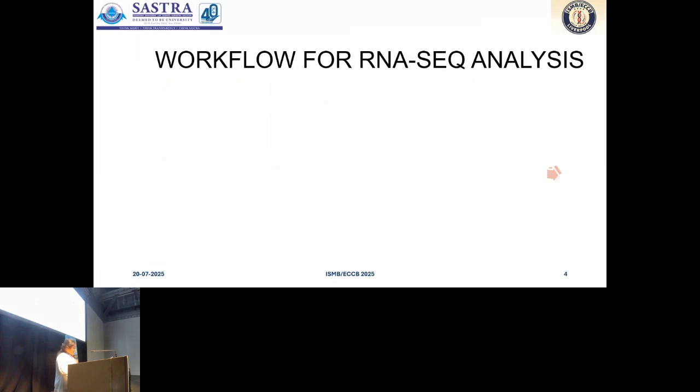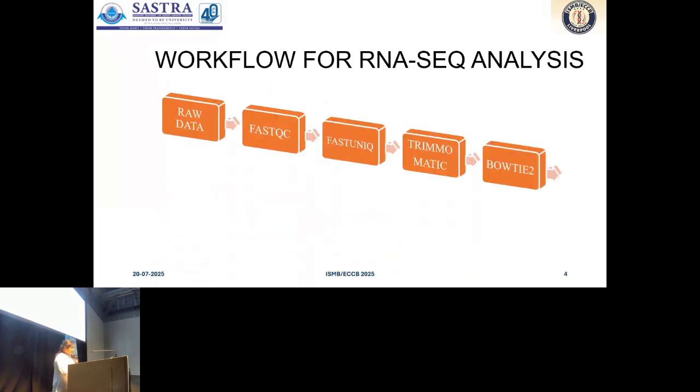Workflow for RNA sequence analysis. We began with raw sequencing reads checked with FastQC for quality and removed duplicates with FastUniq. Then Trimmomatic for trimming the low quality reads and used Illumina Clip for adapter removal. Then aligned them to the Bos taurus genome using Bowtie.